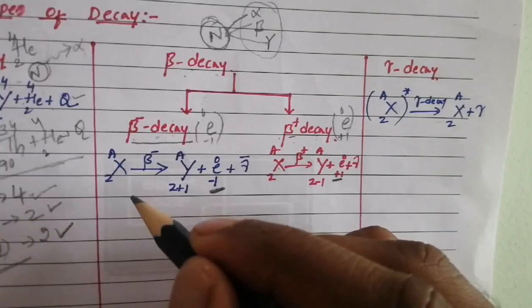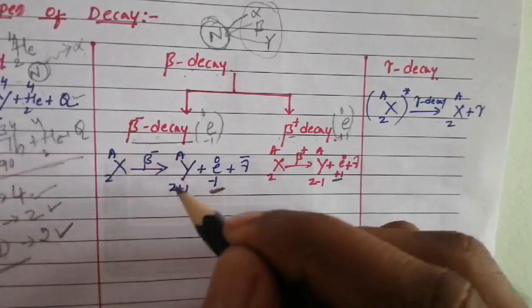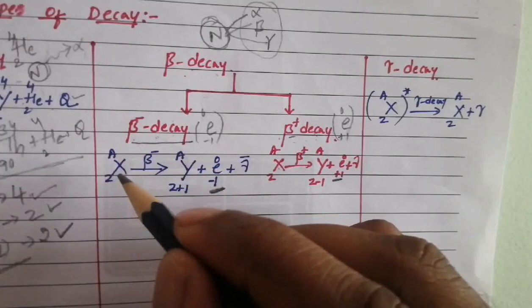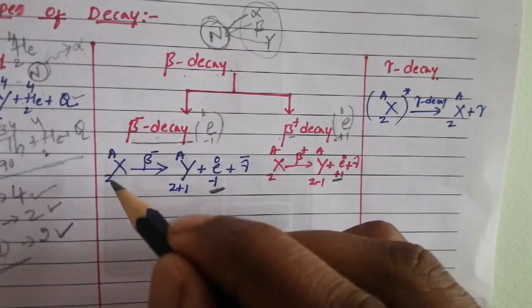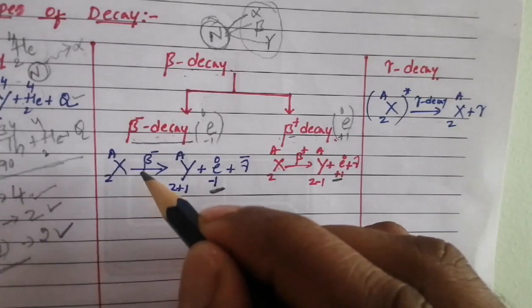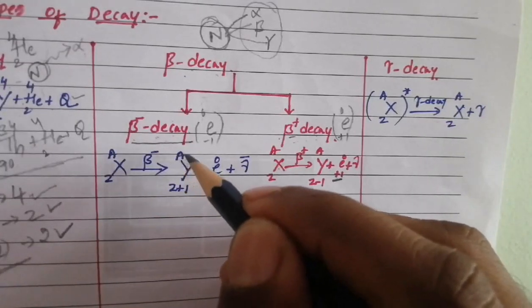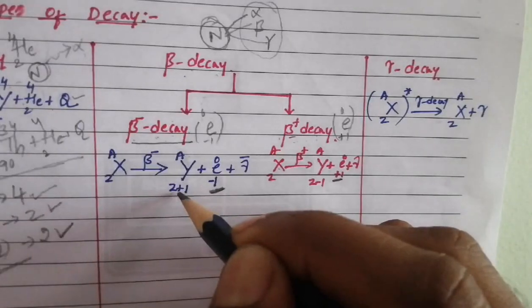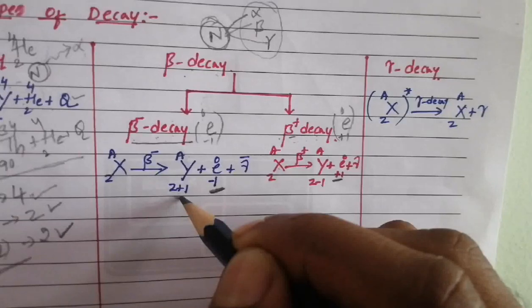So what are the characteristics, what is the general reaction of negative beta decay? So this is the general reaction. Here a parent nucleus having mass number A and atomic number Z. During negative beta decay, the mass number remains the same, but the atomic number is increased by 1. This is the main characteristic of negative beta decay.